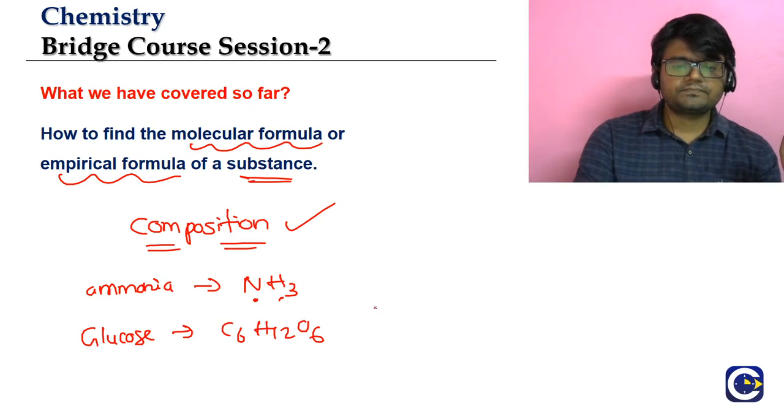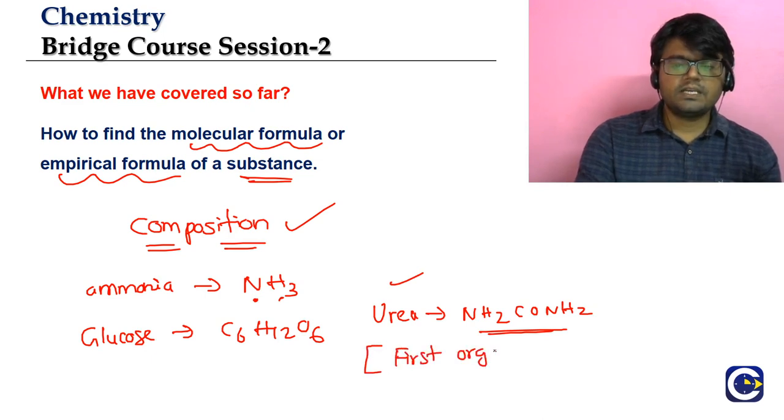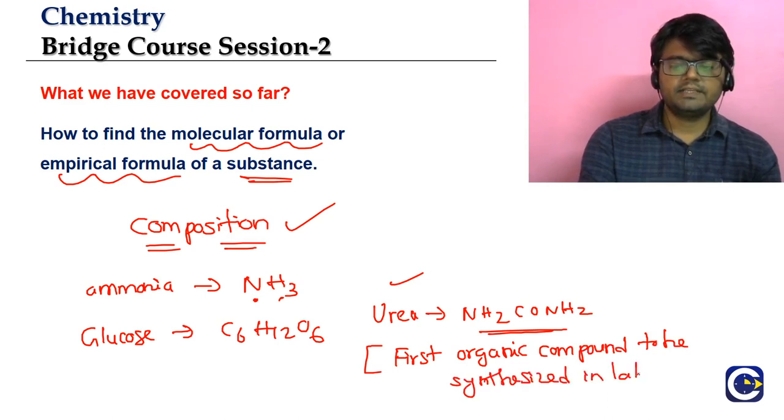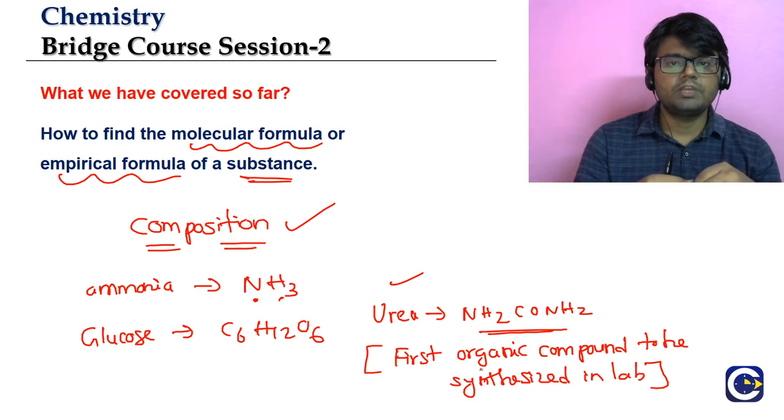Similarly, urea, which is another important chemical substance. If the formula for urea is NH2CONH2, then we will know that urea contains nitrogen, hydrogen, carbon as well as oxygen. I think in 10th standard we might have seen that urea is the first organic compound to be synthesized in the laboratory. The scientist who did this is Wöhler. He prepared urea by heating ammonium cyanide.